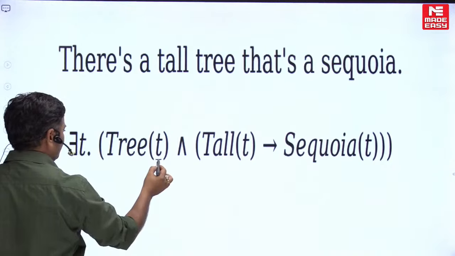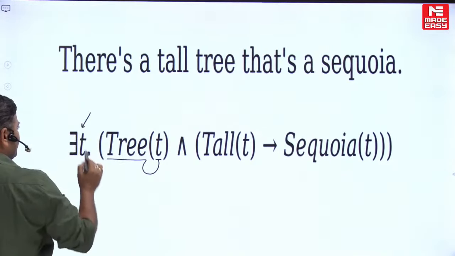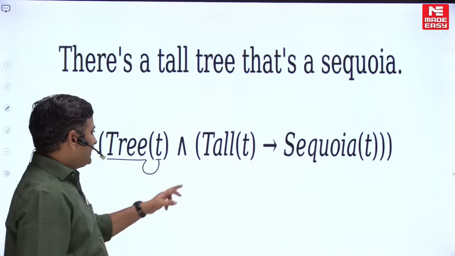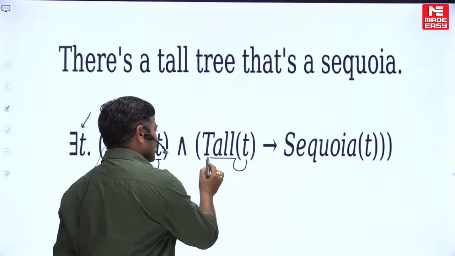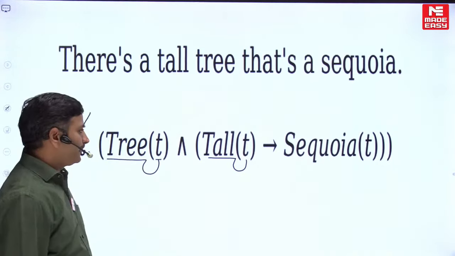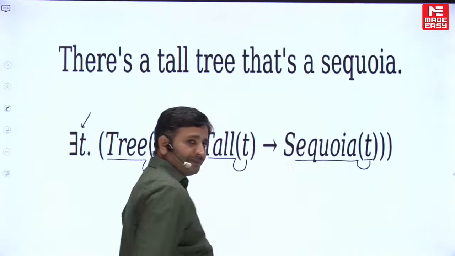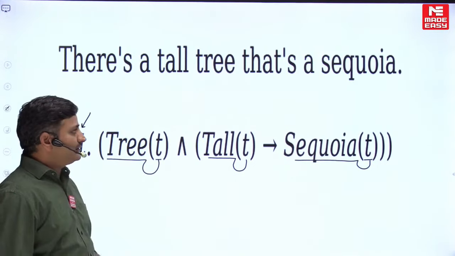T is a subject and its property is tree. How many such trees? At least one tree. There exists a tree means at least one tree. And that tree is a tall tree also. Then it must be a sequoia. Friends, in this case, why is it not a suitable statement for the given statement?